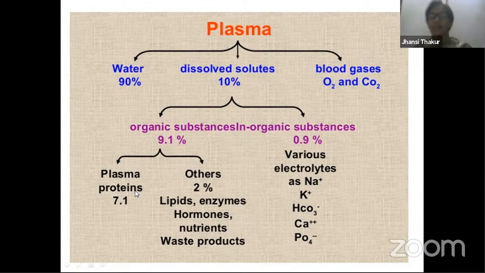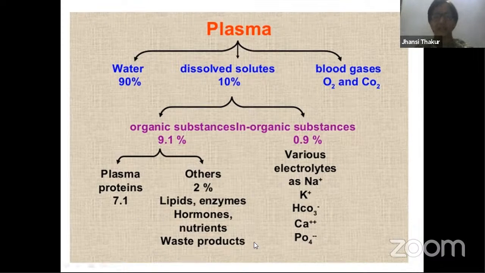You remember when we were doing epithelial tissue, I told you about glands being divided into glands with ducts and without ducts. So glands which don't have ducts secrete their secretion, which we call hormone, into blood. So it is plasma which carries that. So plasma carries enzymes, hormones, nutrients, waste.